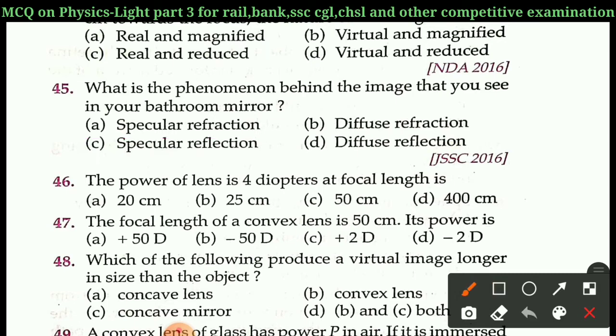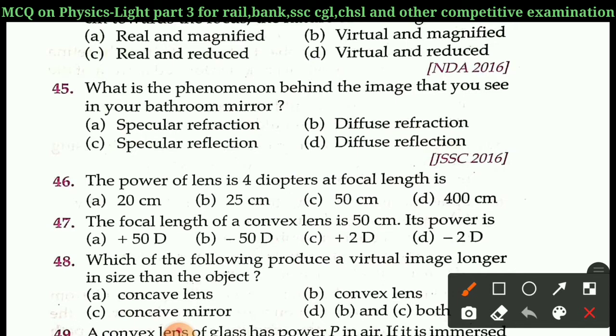Next question is question number 46. The power of a lens is 4 diopters, the focal length is A. 20 cm, B. 25 cm, C. 50 cm, D. 400 cm.